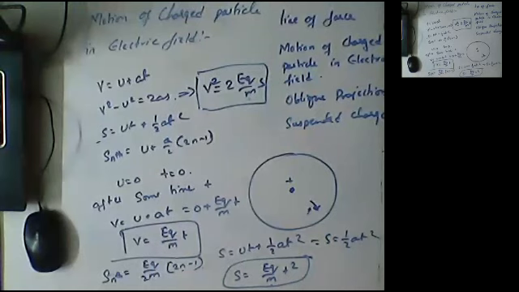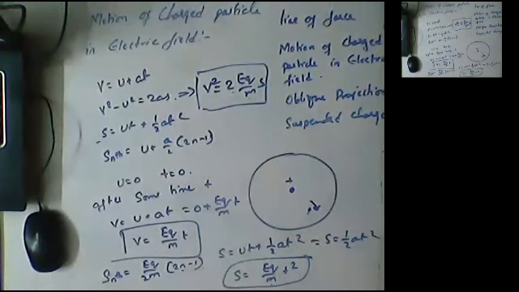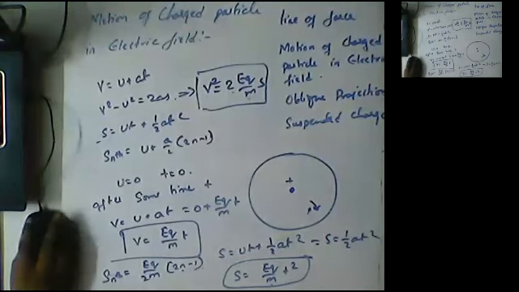For example, if s, the displacement, is given, then we have to apply the formula v square is equal to 2 Eq by m into s. For the distance traveled by the charged particle in the nth second, we have to use the formula s is equal to Eq by 2m into (2n minus 1). So these are the different sets of formulas we are going to use for the motion of a charged particle in an electric field. Okay guys, hope you understood.